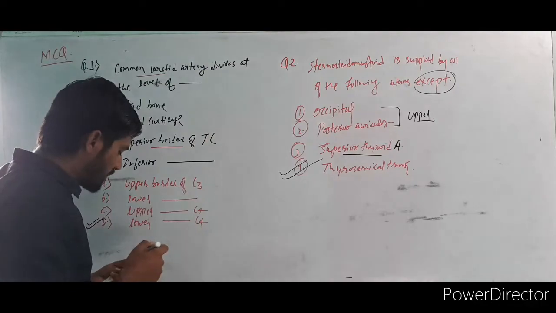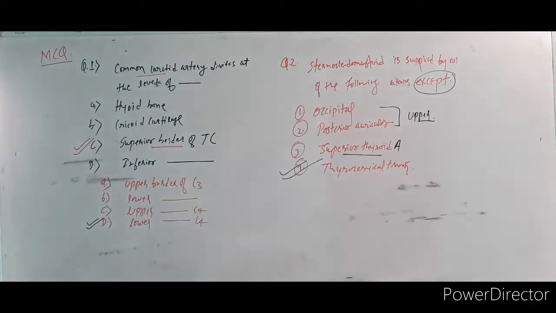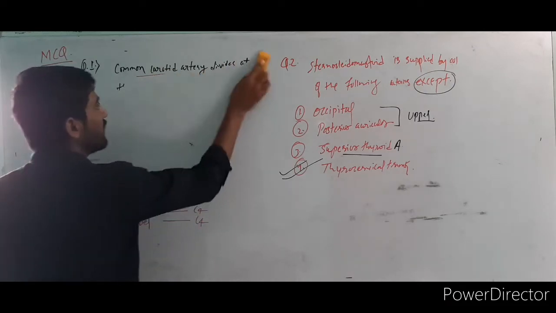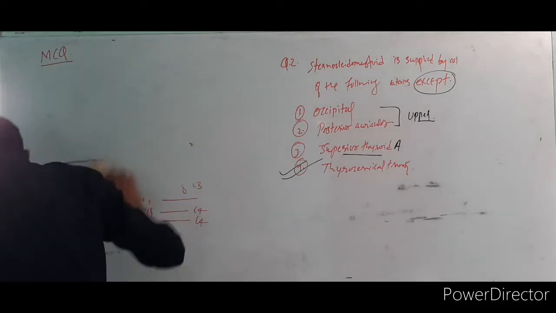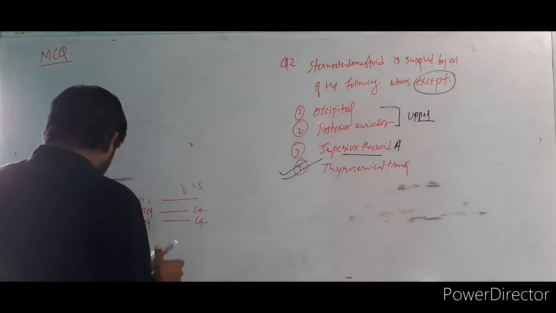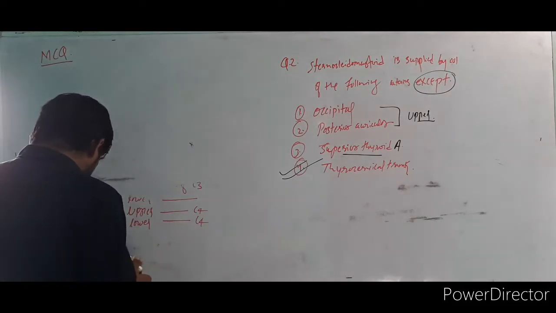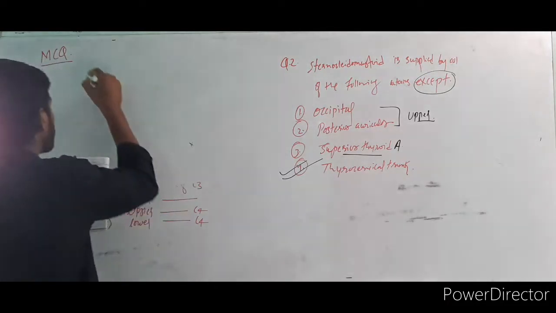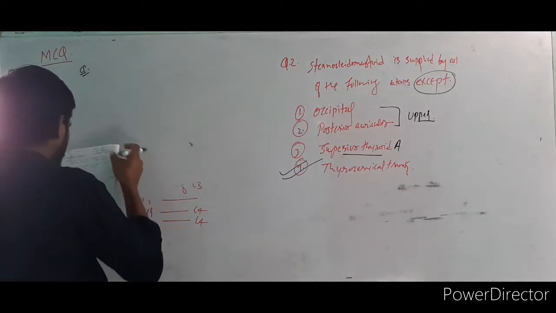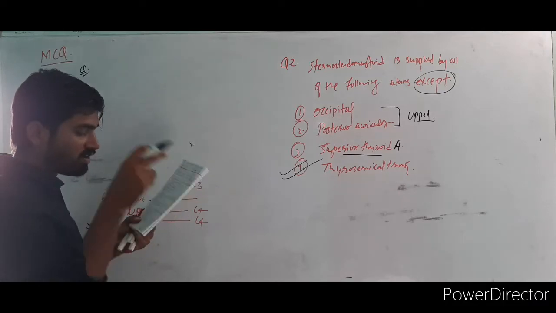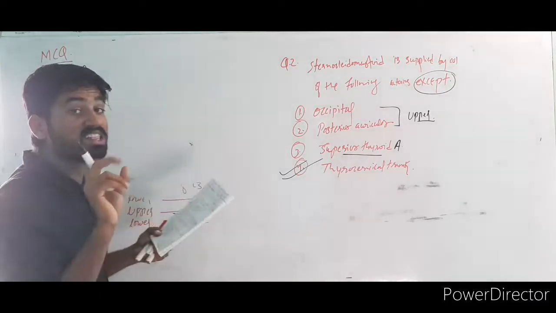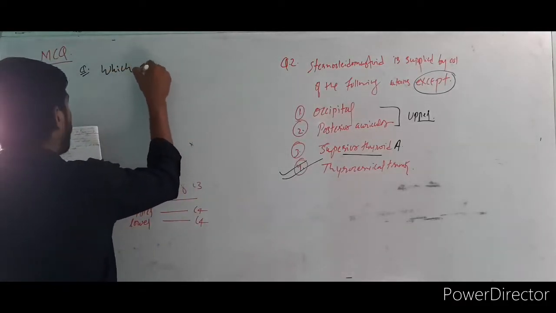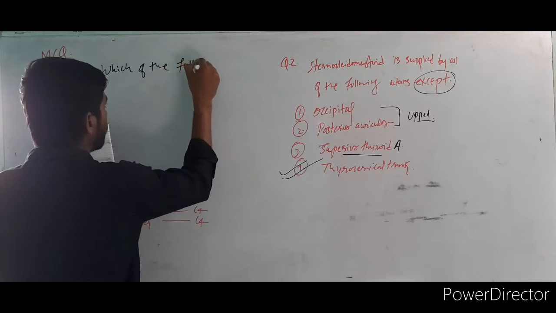Okay, and now the third question. Moving on to the third question. The third question is related to the nose. Very simple question. Which of the following is not a part of the ethmoid bone? Ethmoid bone.